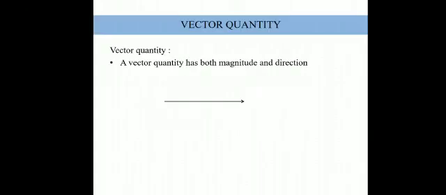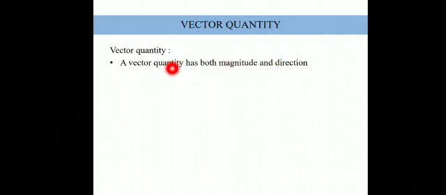Number one, vector quantity. In the previous class we have seen that a vector quantity should have a magnitude, that means a value. It should have a certain value, maybe 10 meter per second, 20 meter per second. That value is known as the magnitude, and since the unit is meter per second, it means velocity. That velocity may be in the right direction or maybe the wrong direction. So both magnitude and direction are very important when we talk in terms of vector quantity, to understand the motion, the physics, what is happening around.